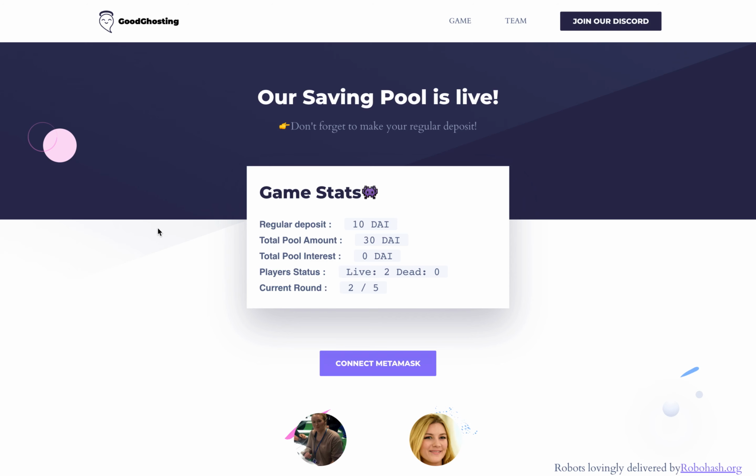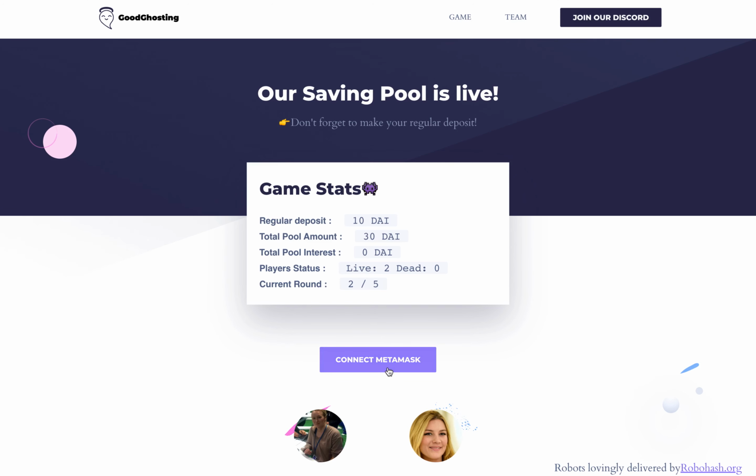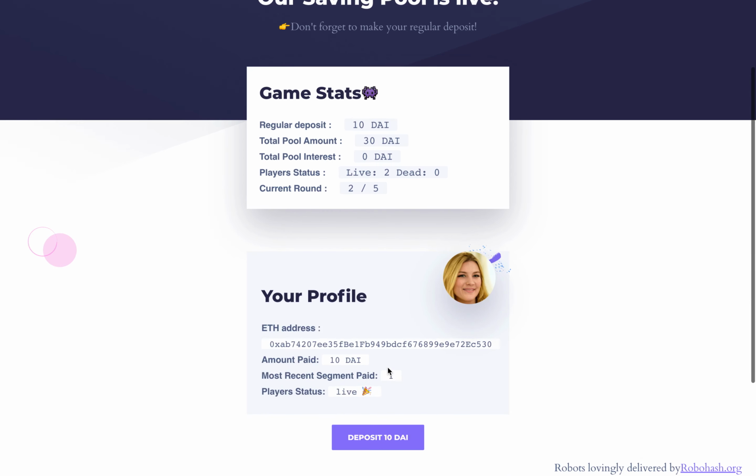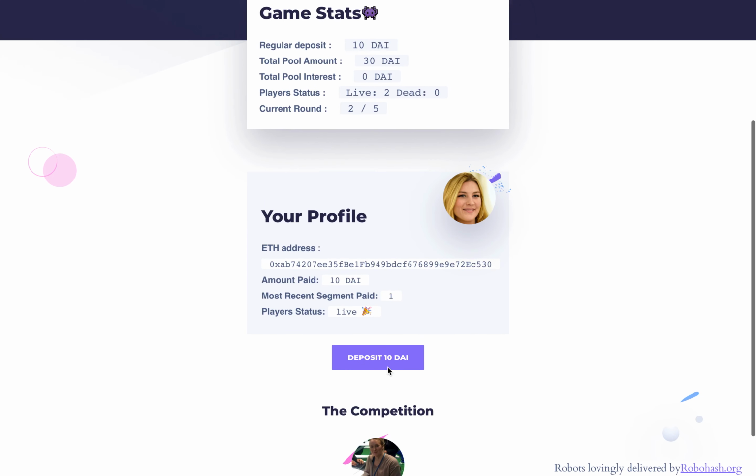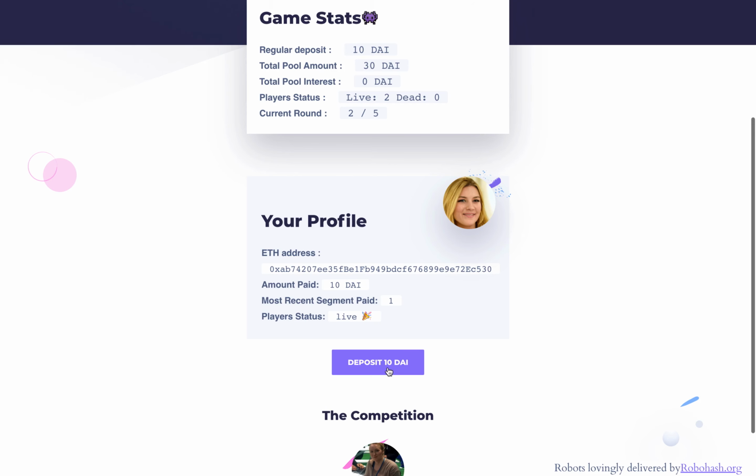By connecting your MetaMask account, you can see how much you already paid and whether you are still in the game or not. In this example, we already deposited 10 DAI into the first round and are still alive in the game. We will now deposit 10 more DAI into the savings pool to complete round 2.